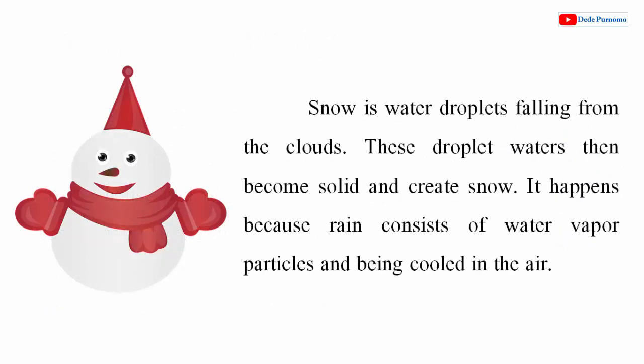Snow is water droplets falling from the clouds. These water droplets then become solid and create snow. It happens because rain consists of water vapor particles and is cooled in the air.